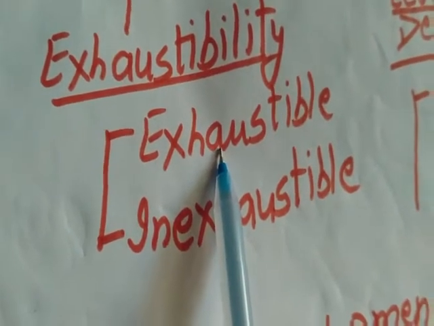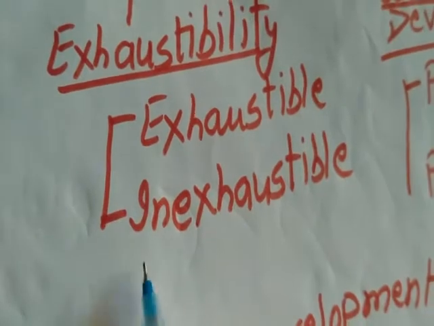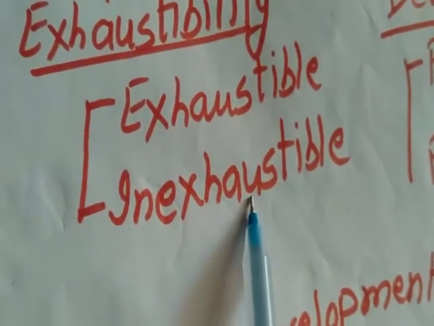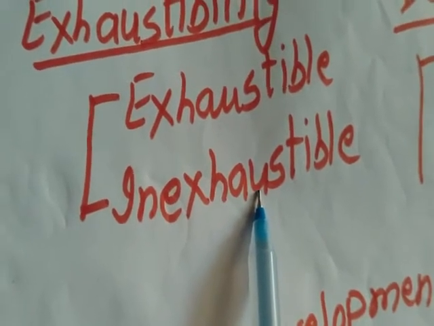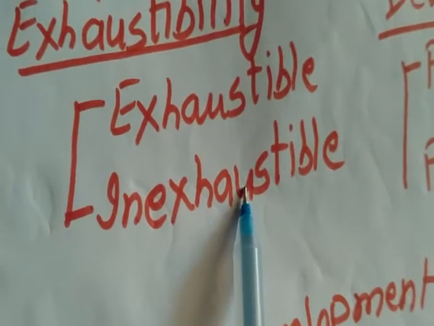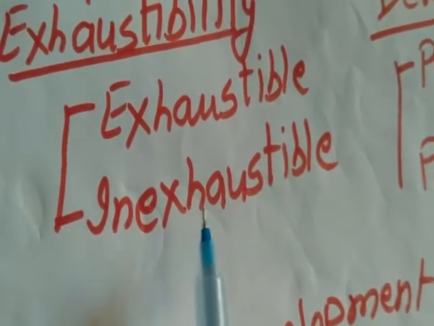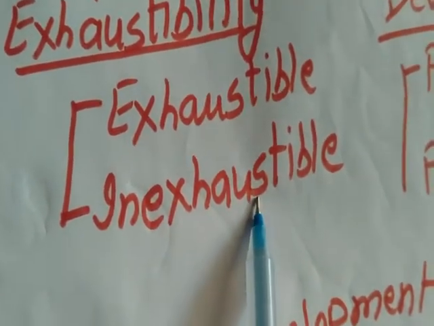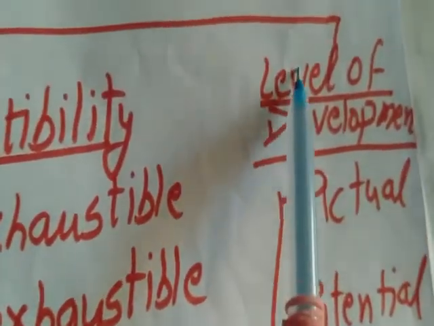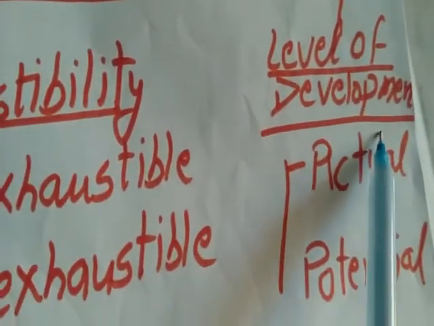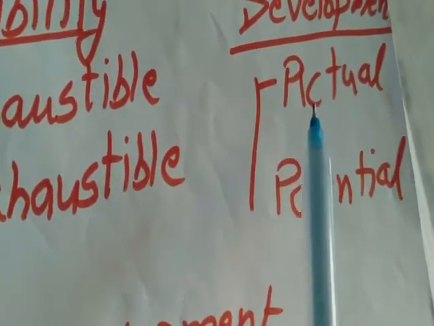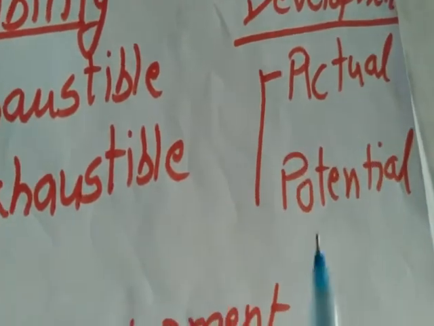regenerate that resource. Now, inexhaustible resources. The resources which do not get over after regular use and can be replenished very fast. For example, solar energy, wind energy, etc. Okay, I hope you all must have understood. Now next category, on the level of development. On the basis of level of development, resources are of two categories, actual and potential.